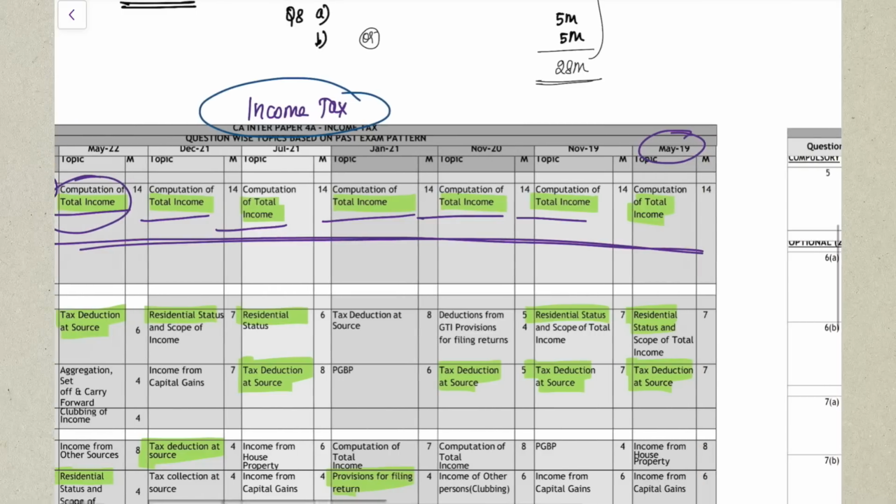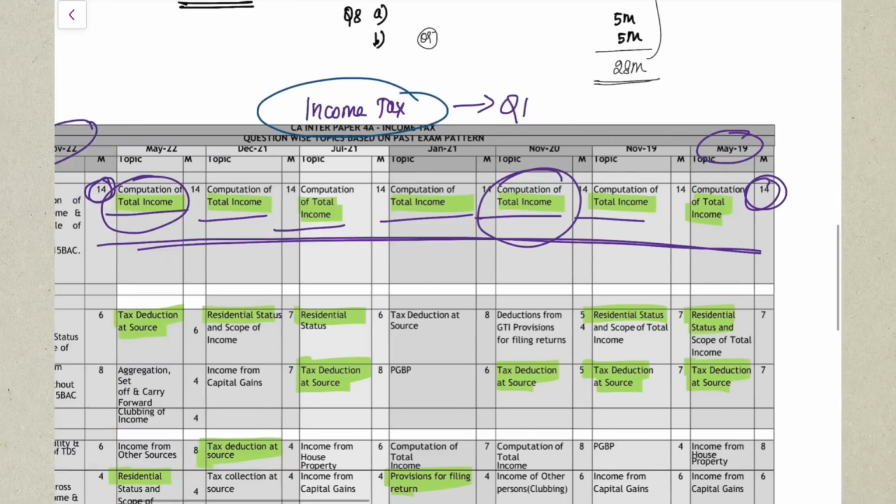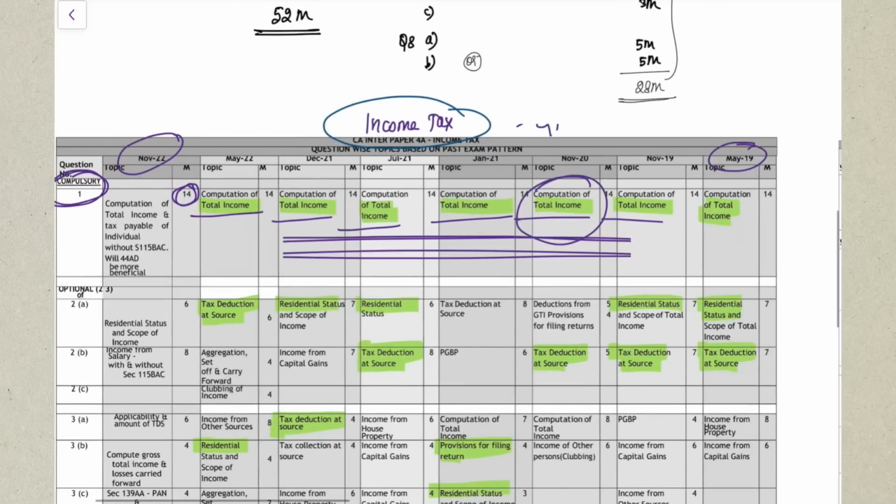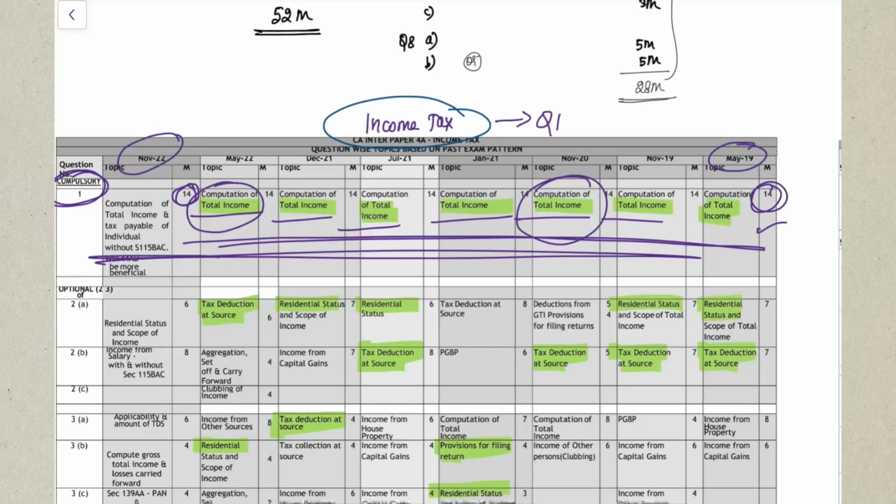So your question number 1 in your income tax exam, which is a compulsory question for 14 marks, will definitely be only a total income question, because that's been the pattern for all the past 8 attempts. So you can expect this pattern will continue in your examination too. So this is point number 1.